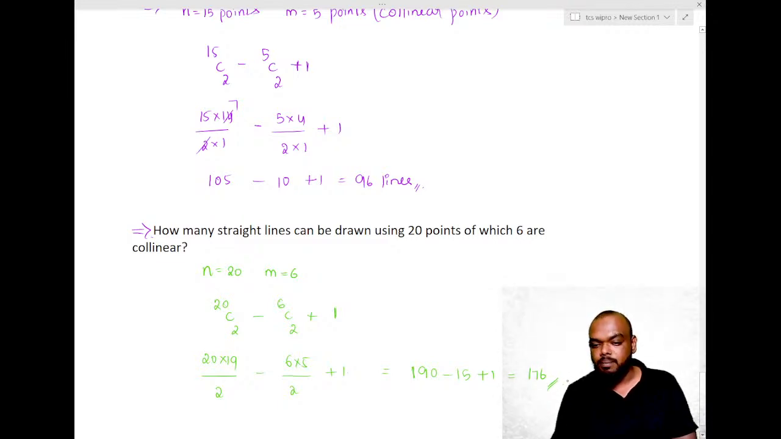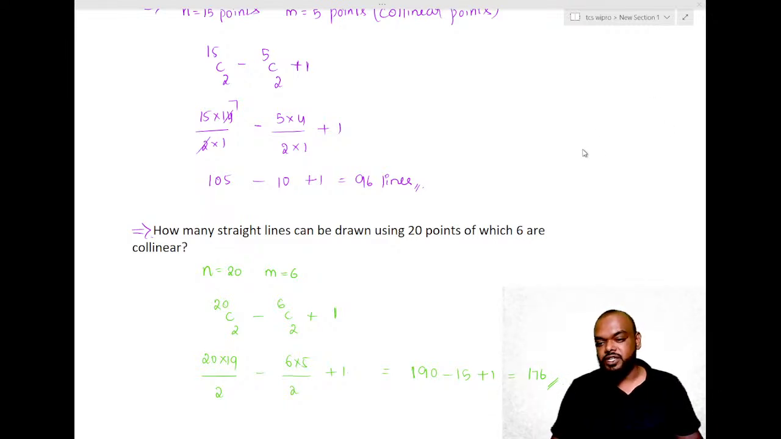176. Sudarshan, Bhavana, how are you getting 174? It should be 176, right? Check it out once, guys. 190 minus 15 will make it 175. 175 plus 1 extra will make it 176 but not 174.